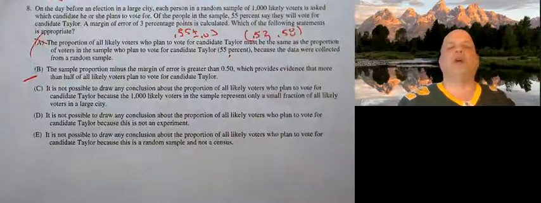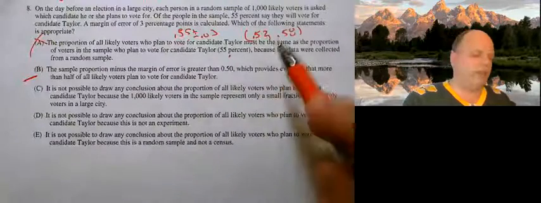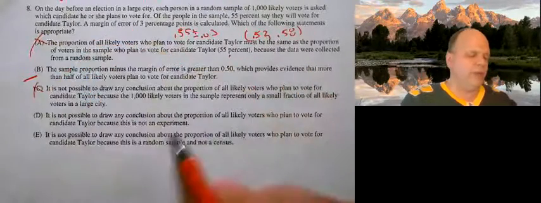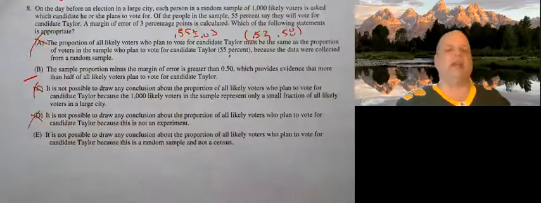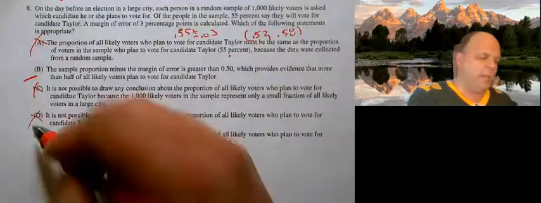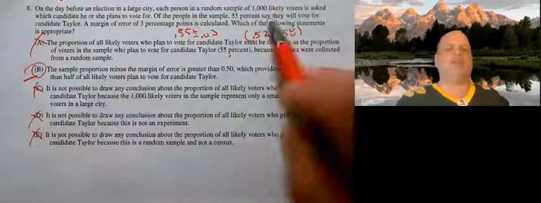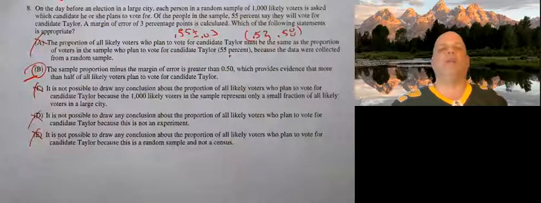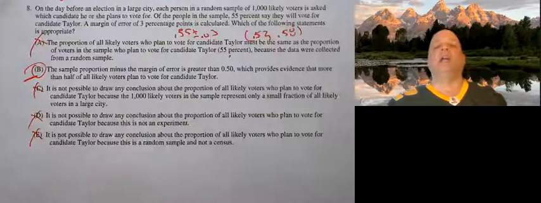It is not possible to draw any conclusion. No, it appears it is, because 50% is not contained in the interval. It is not possible to draw any conclusion. No, because 50% is contained in the interval. And once again, it's not possible. So our best answer to that is B. Based on our confidence interval, whatever that level is, if it's 95%, we're 95% confident that candidate Taylor is going to get at least 52% of the vote and maybe as high as 58%.